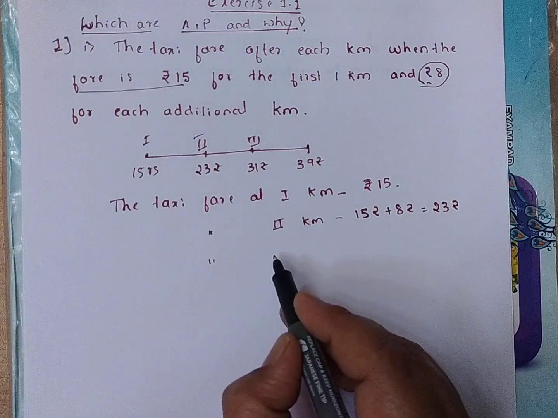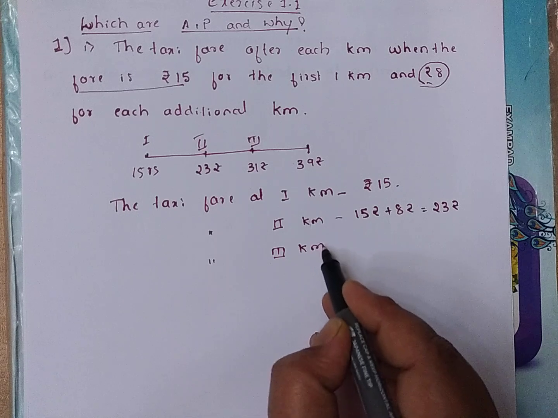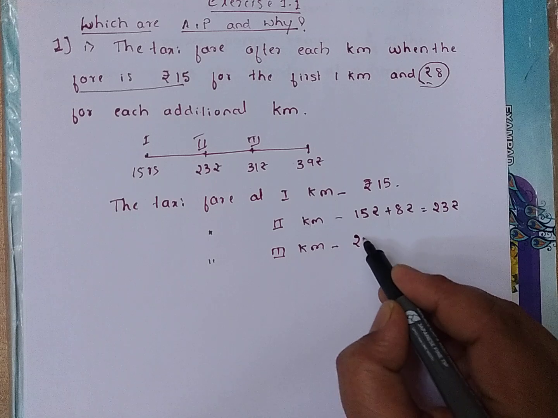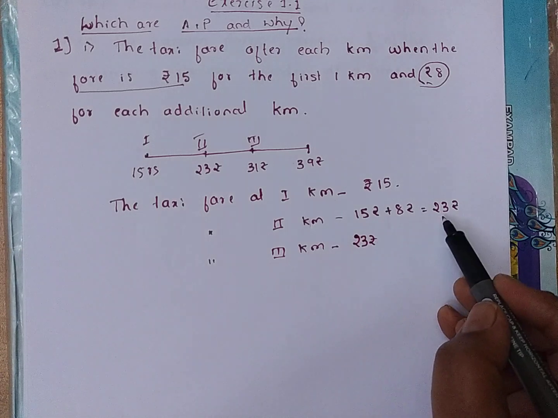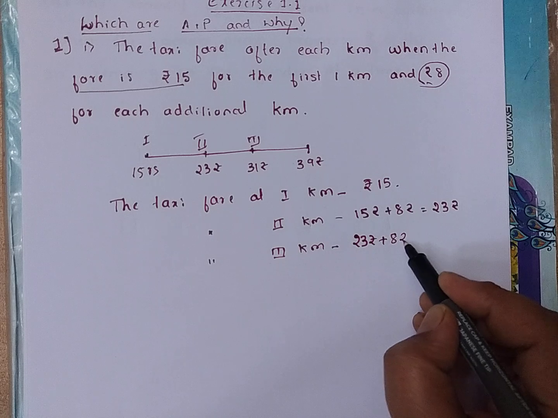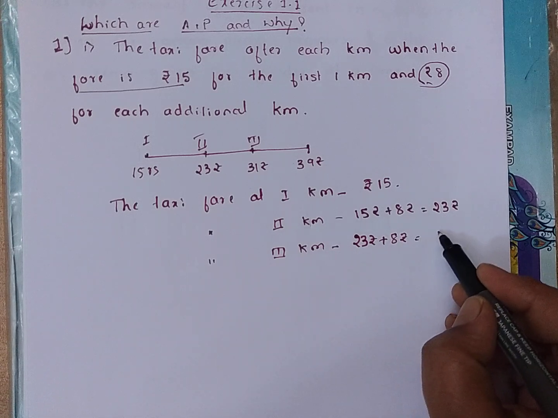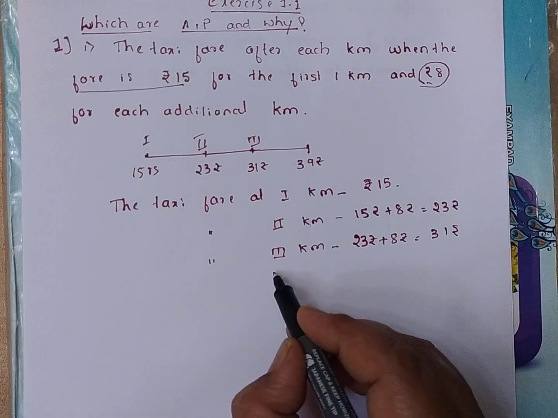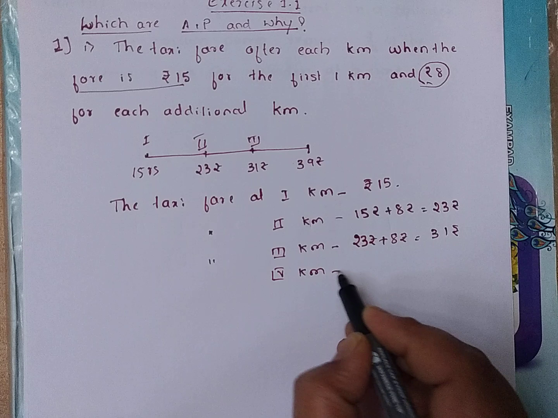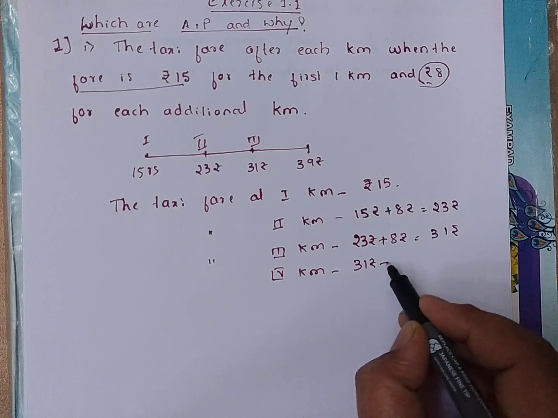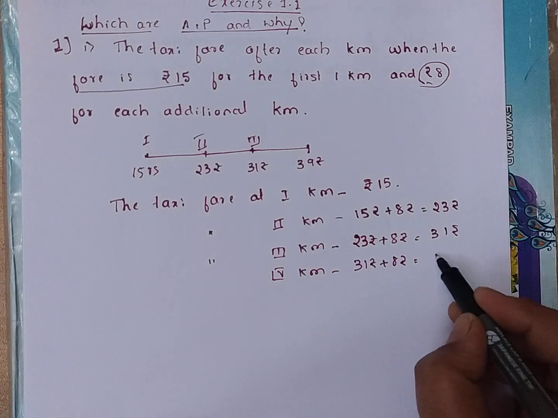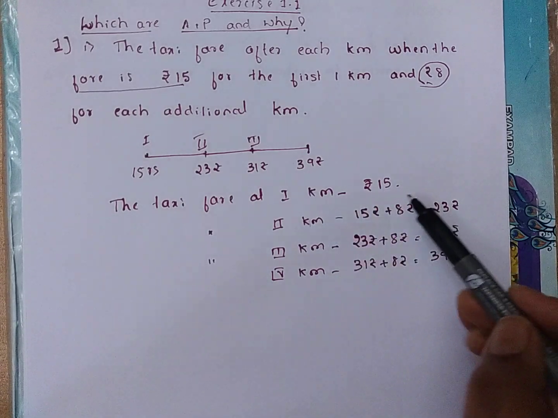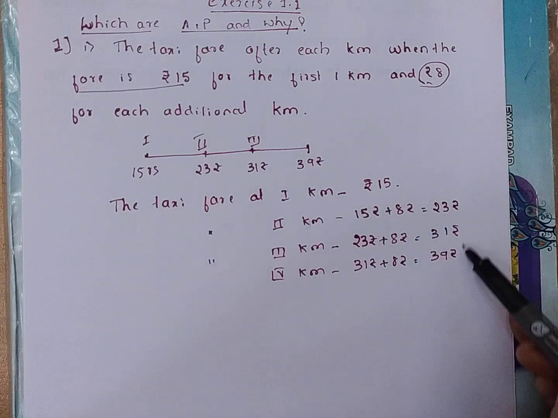Then the taxi fare for the third kilometer: we will add 23 rupees for the first 2 kilometers plus again 8 rupees, that is how much? 31 rupees. Similarly for the fourth kilometer, 31 rupees plus 8 rupees. How much? 39 rupees. So these are the fares of the taxi: 15, 23, 31 and 39.